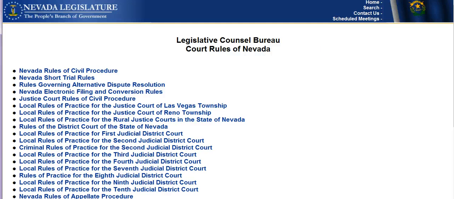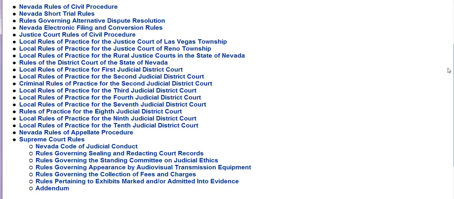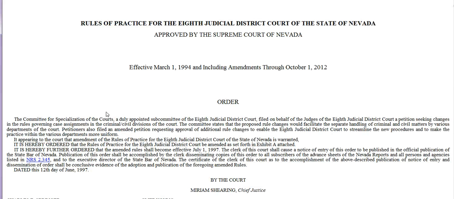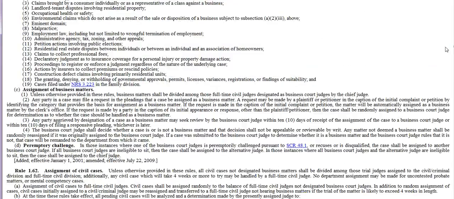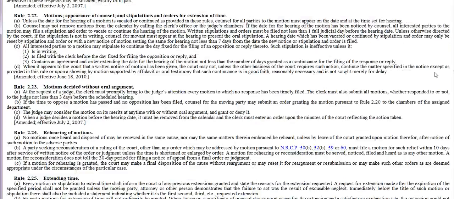Now you have here all the court rules in all the courts in the state of Nevada. The Clark County District Court, which governs Las Vegas probate cases, is in the 8th Judicial District for the state of Nevada. So click on the Rules of Practice for the 8th Judicial District. And now you are here with the court rules that govern cases in Clark County. They're all here. Now the ones that focus in particular on probate are in Part 4 of these rules.